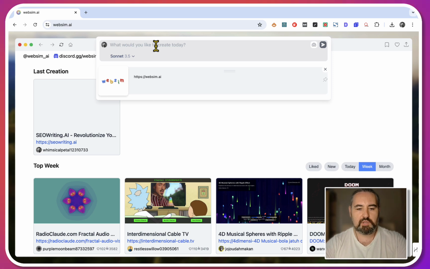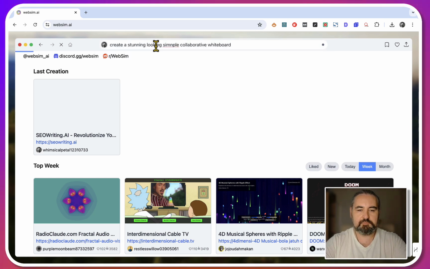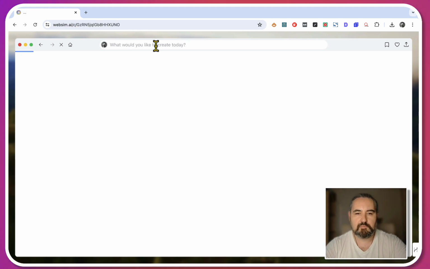With the whiteboard, what I did is create a stunning looking, simple, collaborative whiteboard. And again, I'm not skipping ahead because I want you to see the real speed of this tool.